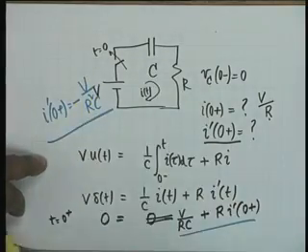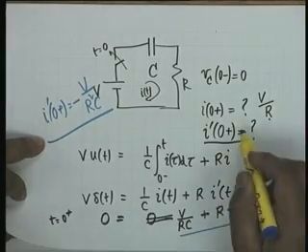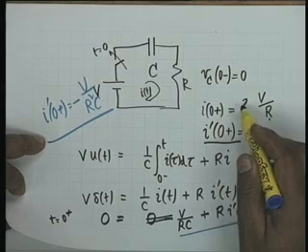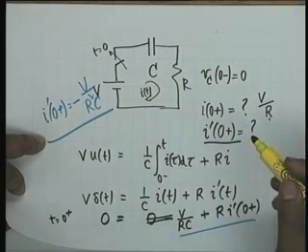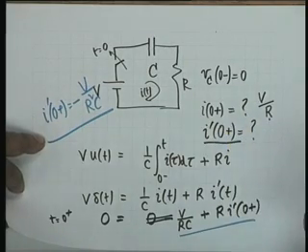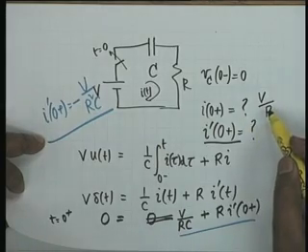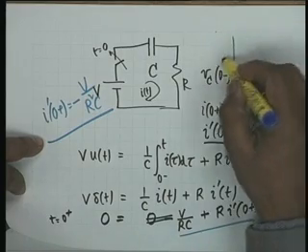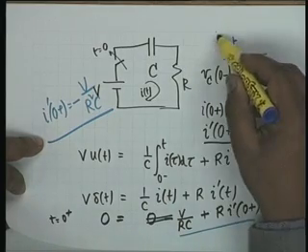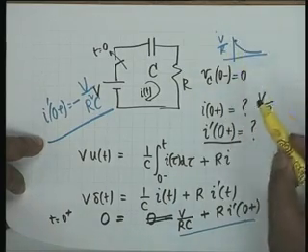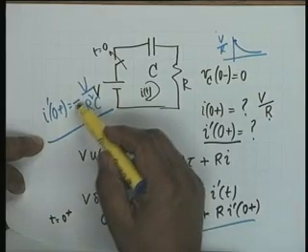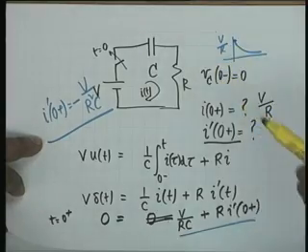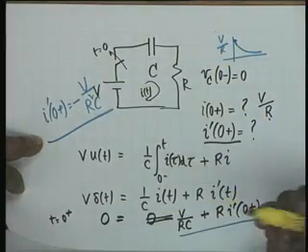This is the equation. Now, this was not needed for solving the equation. All we needed was I of 0 plus, but this is a matter of curiosity. What is the slope? The initial current is V by R, but how does the current change? You know that the current in this circuit starts from V by R and then goes down exponentially. This is why the slope is negative. The slope at the initial point at t equal to 0 is negative because it decreases and the value is V by R squared C.